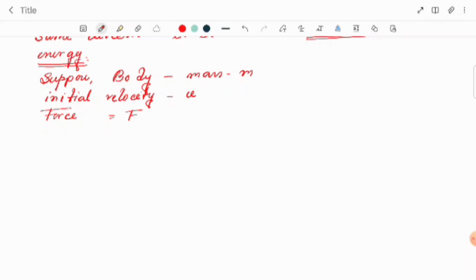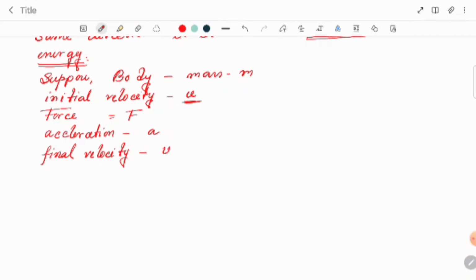Already having the initial velocity, we apply some force on it. Then what will happen? It will accelerate. Suppose the acceleration of the body is a. So the velocity changes from u to v. The final velocity is v.